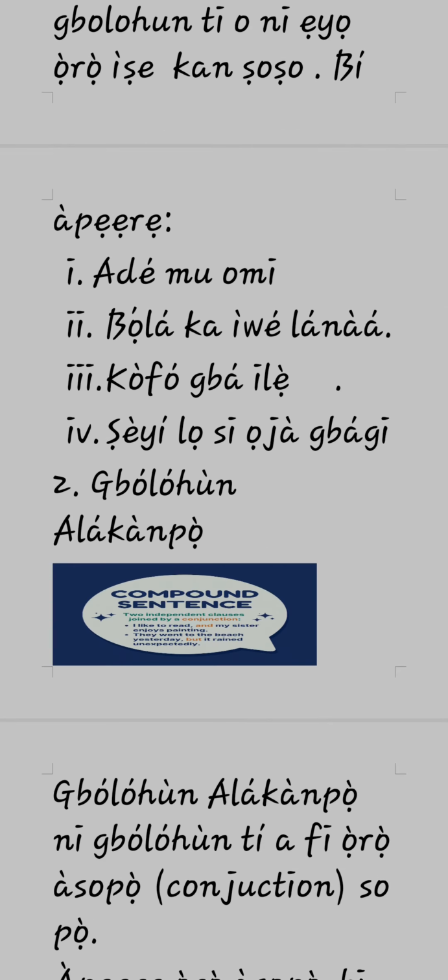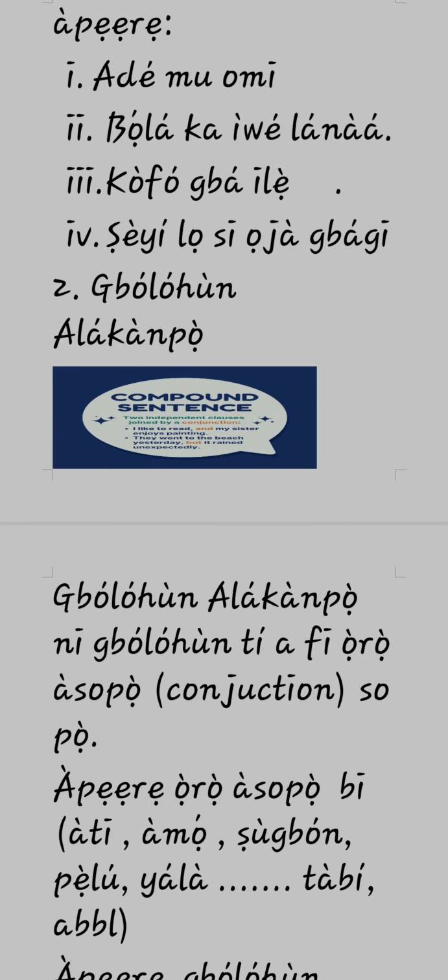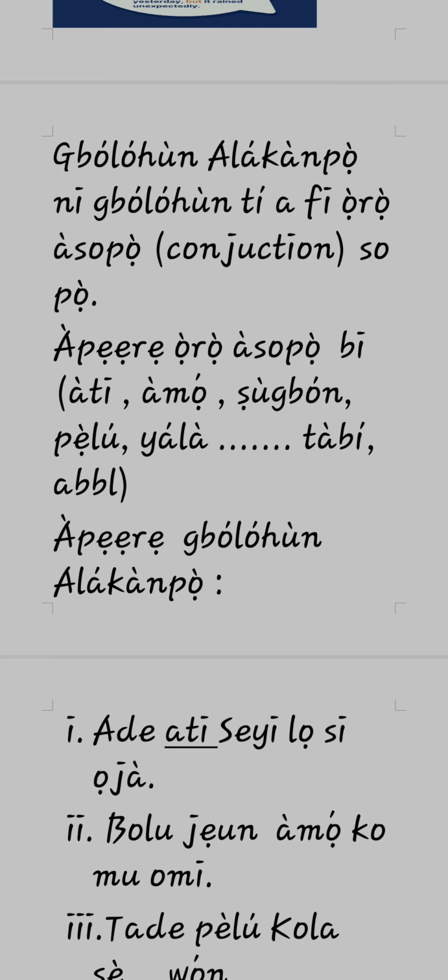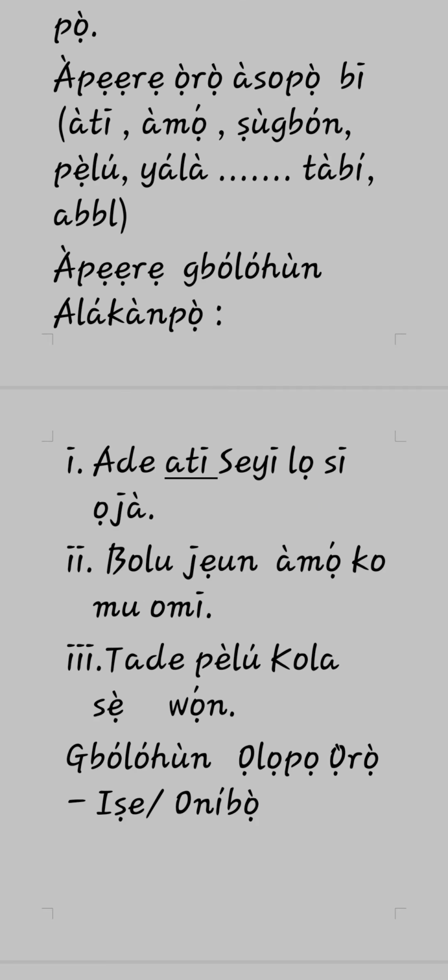Then we move to gbólóhùn alákọ̀pọ̀ under ìhun. Gbólóhùn gẹ́gẹ́ bí ìhun wọn. Gbólóhùn alákọ̀pọ̀ from the word kọ̀pọ̀, meaning join together. So gbólóhùn alákọ̀pọ̀ ni gbólóhùn tí a fi ọ̀rọ̀ àsopọ̀, known as conjunction, to join it together. Gbólóhùn tí a fi ọ̀rọ̀ àsopọ̀ láti ṣe kíni sopọ̀. Àpẹẹrẹ ọ̀rọ̀ àsopọ̀, let's look at some of the conjunction we have in Yorùbá: àti, àmọ́, ṣùgbọ́n, yálà, tàbí àti bẹ́ẹ̀ bẹ́ẹ̀ lọ. So let's look at example of gbólóhùn alákọ̀pọ̀.